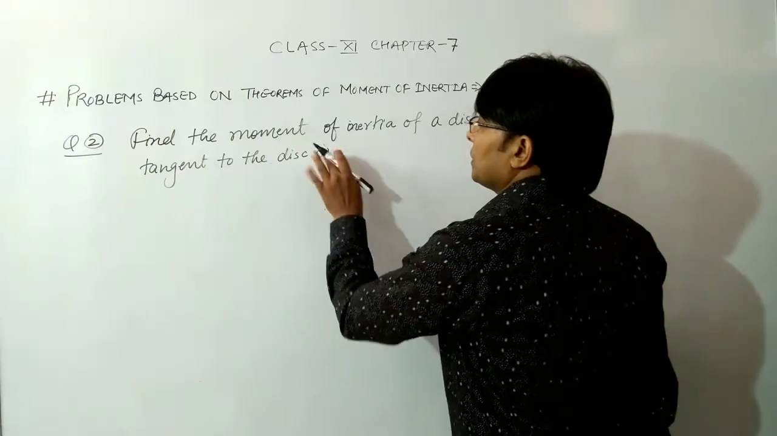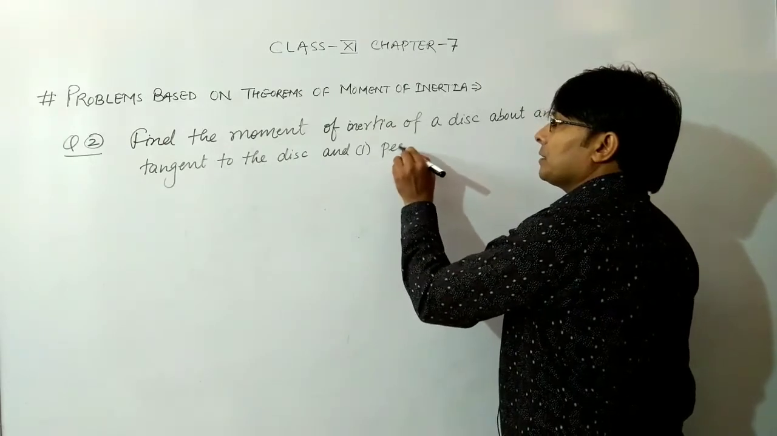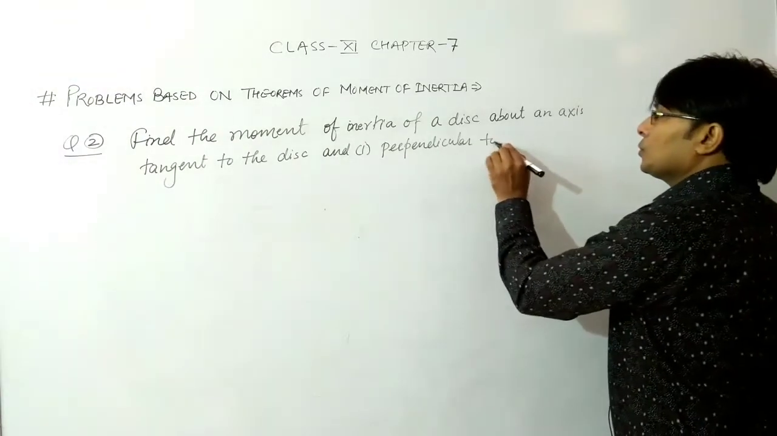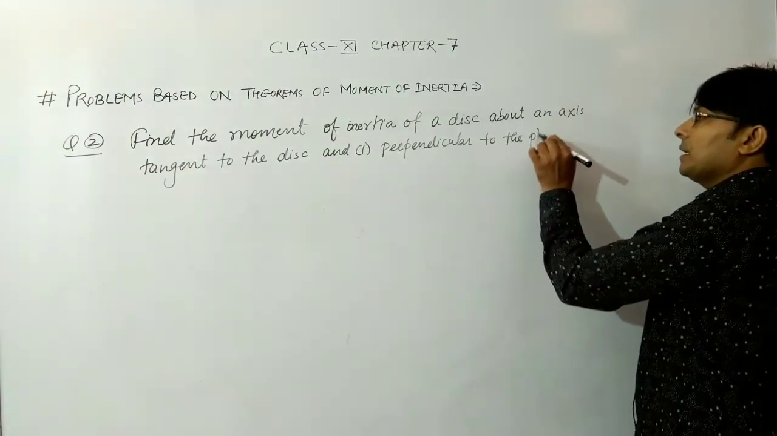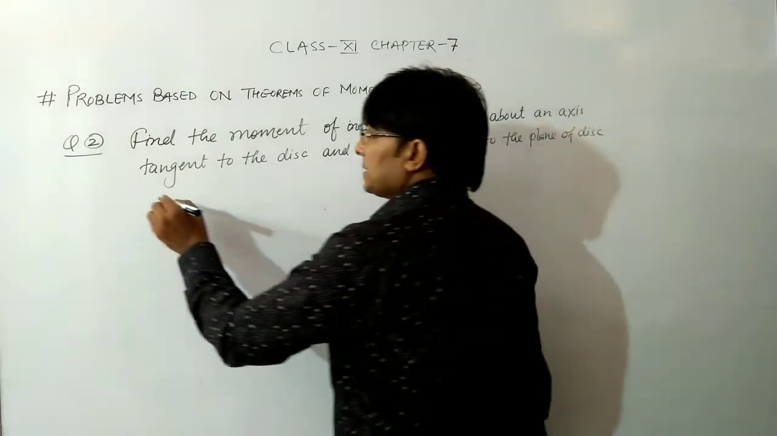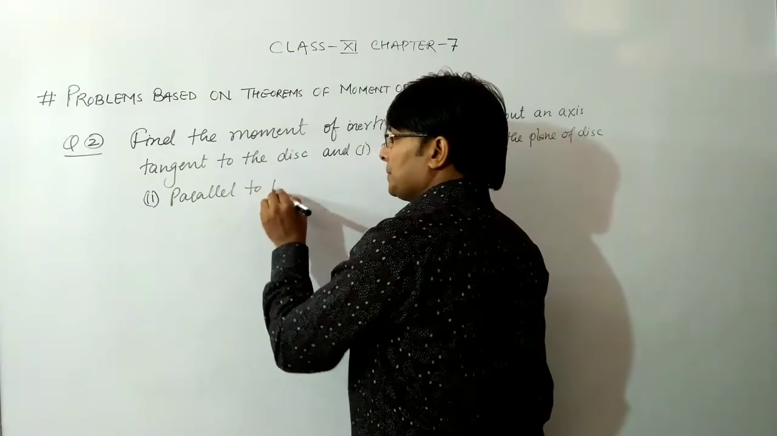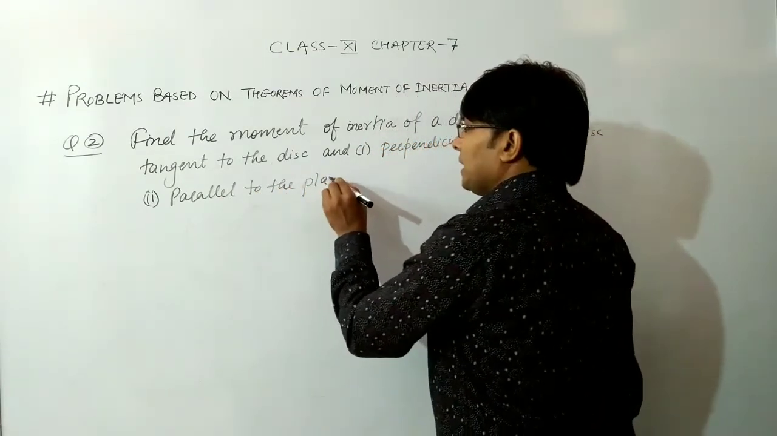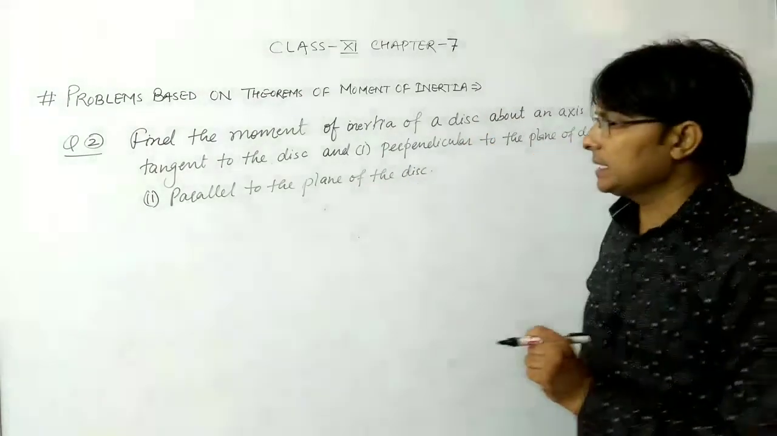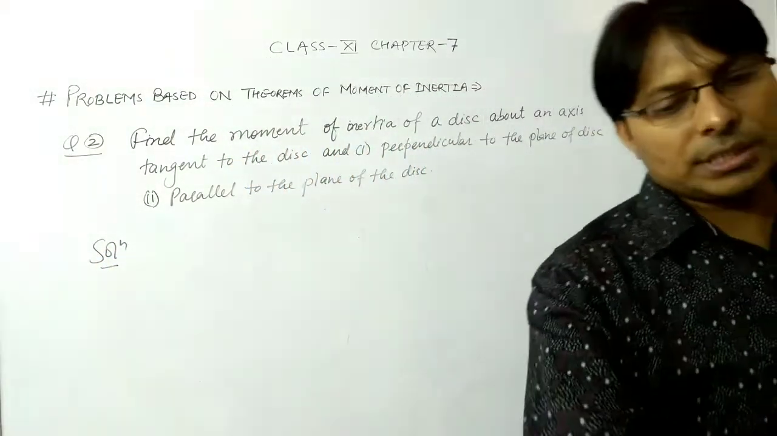There are two cases. First, the axis is perpendicular to the plane of the disk, and second, the axis is parallel to the plane of the disk. So these are two separate axes, and we have to find the moment of inertia of the disk along these axes.